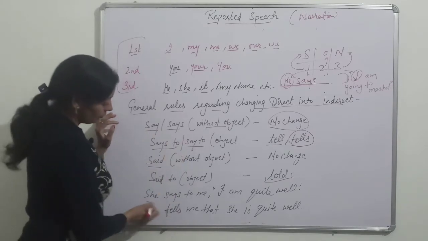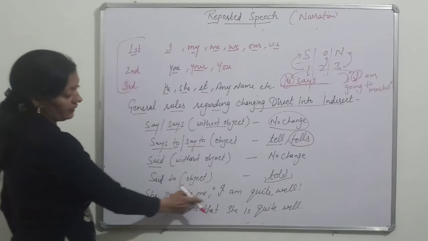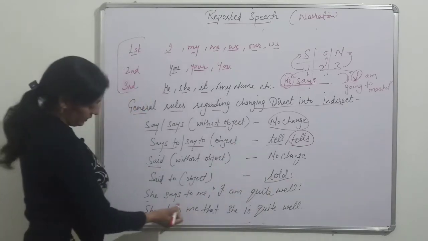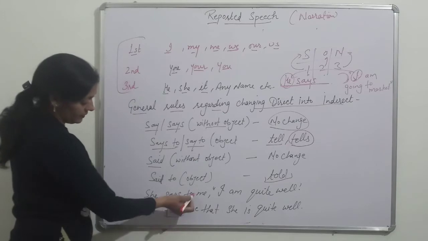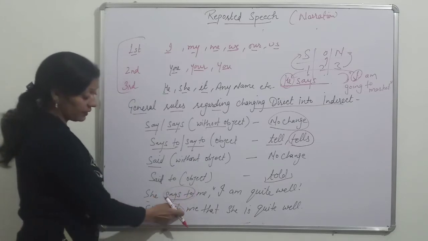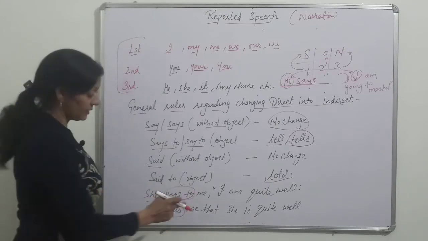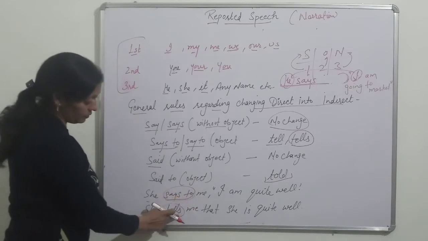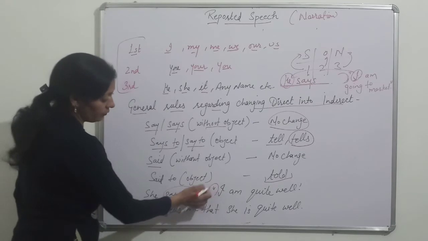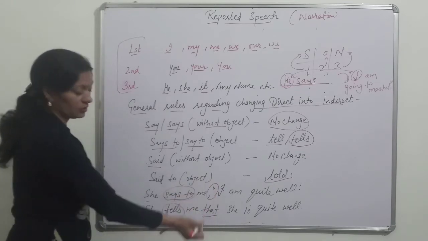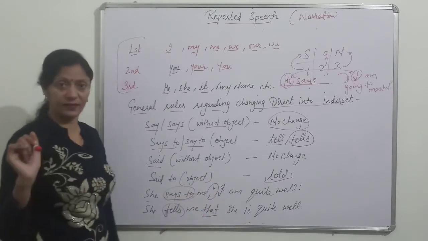Okay. For example, he says to me, I am quite well. In the reported verb, there is says to. So she tells me. Says to is changed into tells. Again, we don't use to. This word is changed into tells. She tells me. And to remove inverted commas, we use conjunction that in simple affirmative sentences.